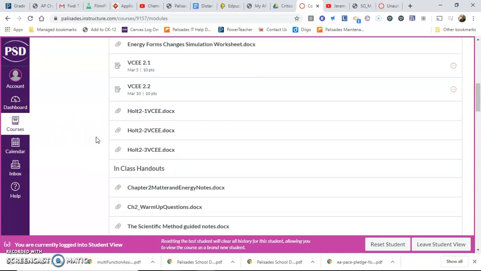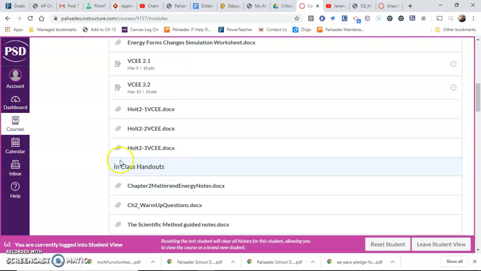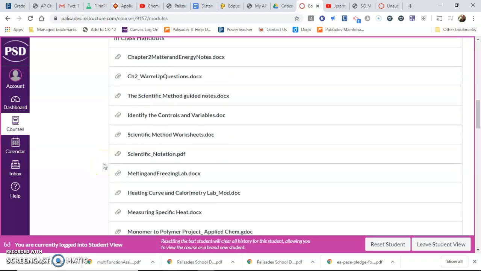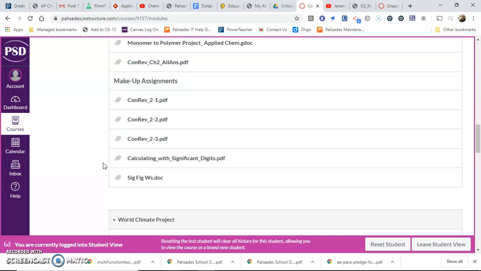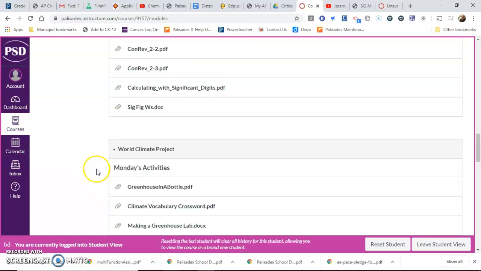Then if you keep scrolling, there are in-class handouts, and the in-class handouts are numerous. And then there are makeup assignments. These makeup assignments are the assignments that you can do to make up for missing class. You can also do them for extra credit. So if you have nothing to do and you're really bored and you're like, man, I really wish I could do something this week, makeup assignments are the way to go. Then there's the World Climate Project.